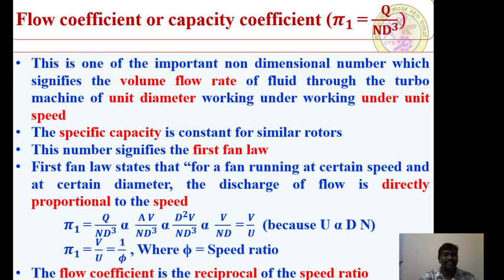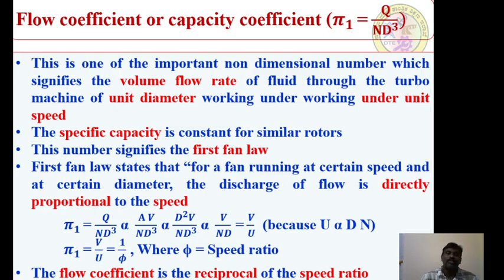The specific capacity is constant for similar rotors, because we are discussing all these non-dimensional parameters related to geometrically similar systems. Therefore, the significance of this flow coefficient is that this number signifies the first fan law. The first fan law states that for a fan running at a certain speed and a certain diameter, the discharge of the flow is directly proportional to the speed of the system. That is the first fan law. You just see this, we derive the first fan law from the flow coefficient or capacity coefficient. That is one of the significances of this non-dimensional number. Very important concept.